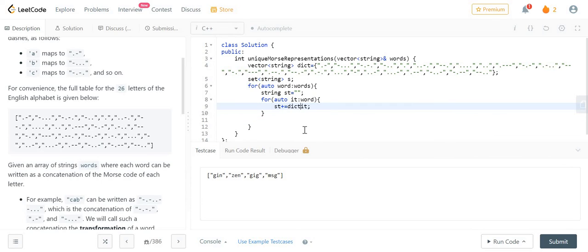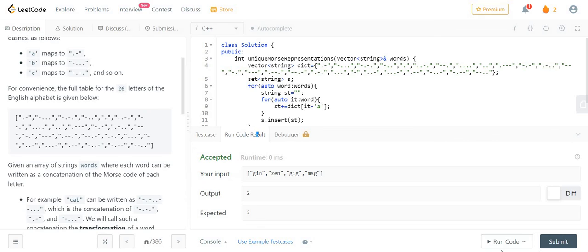I'll use dict of it minus a. This will give me the array index which the letter corresponds to. Then I need to push s dot insert st, and then return the size, s dot size, and let's see if it works.